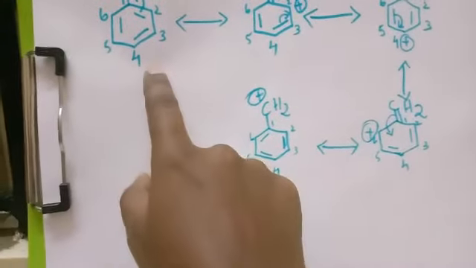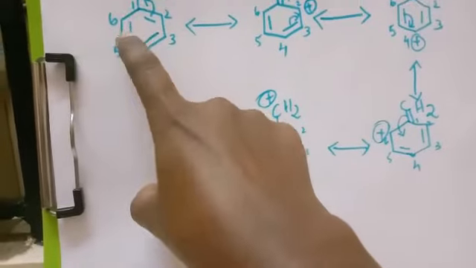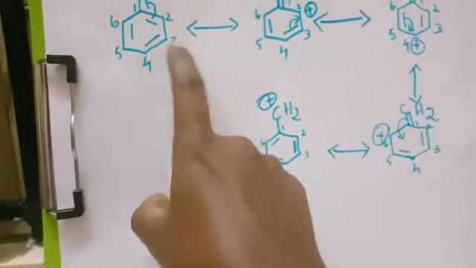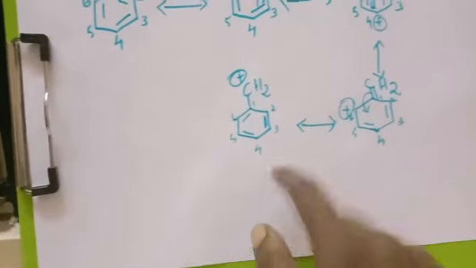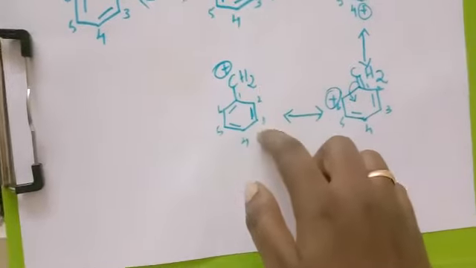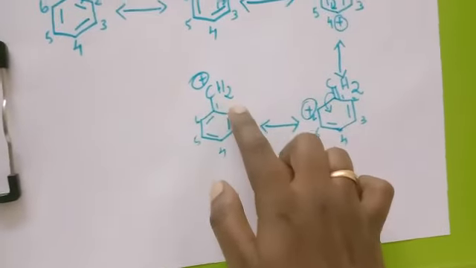In the first one, the double bonds are present at 6 and 5, 1 and 2, and 3 and 4. But in the sixth resonance structure, the double bonds are at 2 and 3, 5 and 4, and 6 and 1.